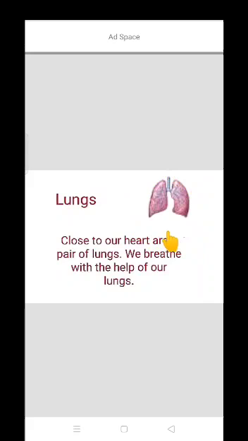When we fill air in the balloon, in the same way when we breathe in, they start to spread. But when we leave the air outside, they again take the same position that they were having earlier.